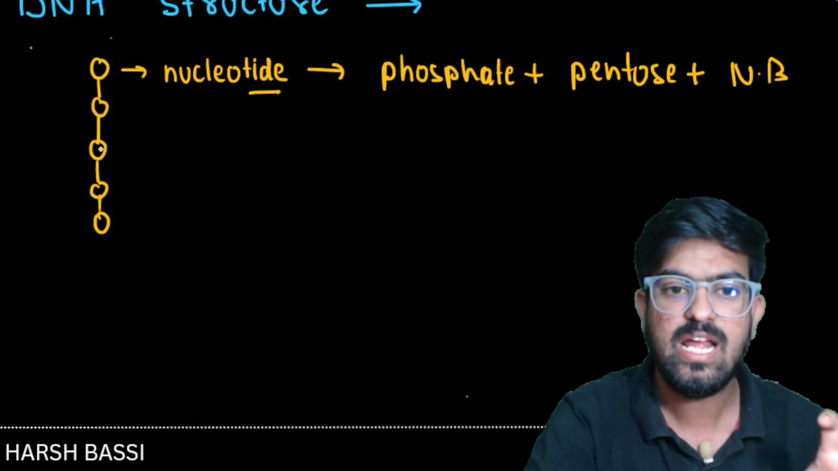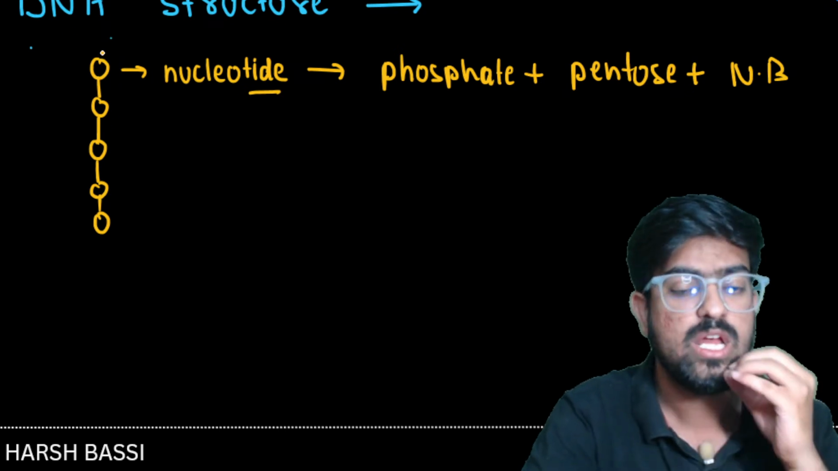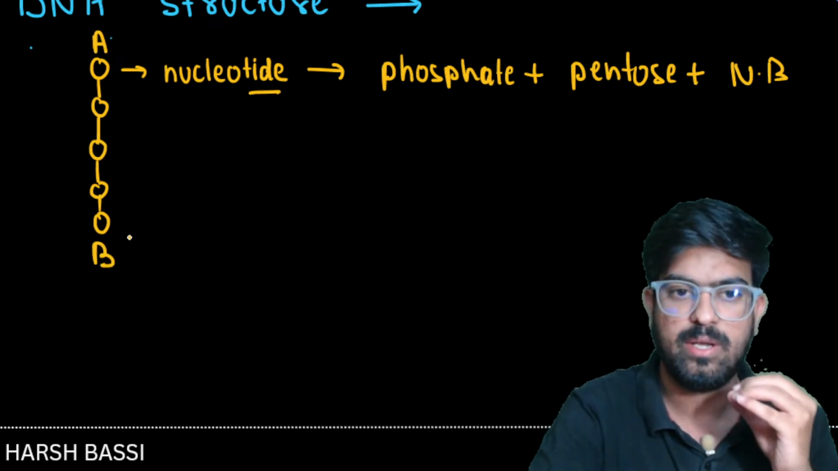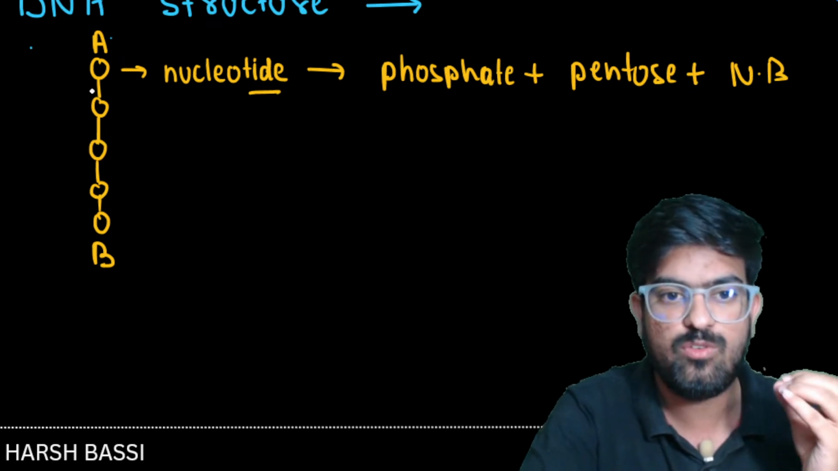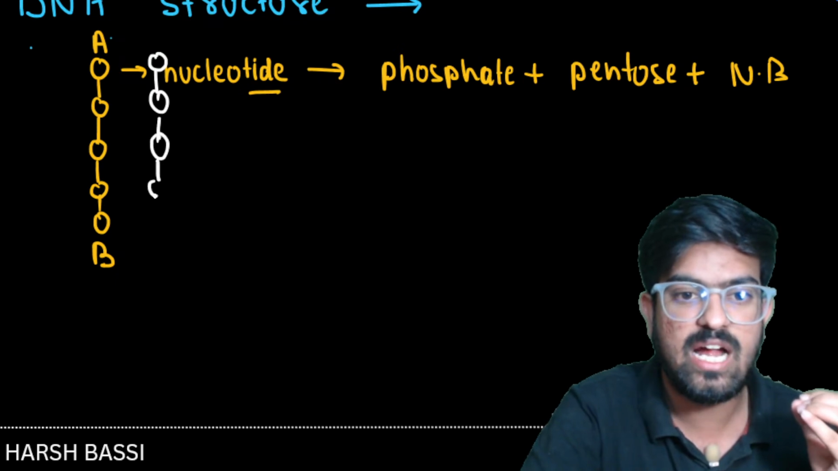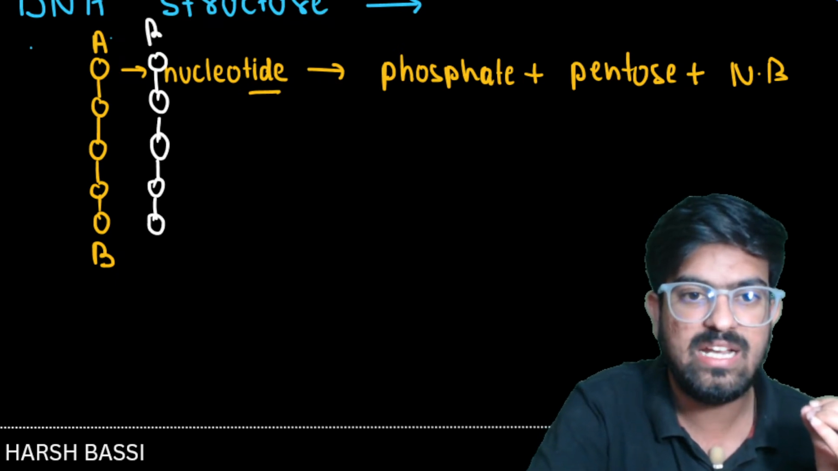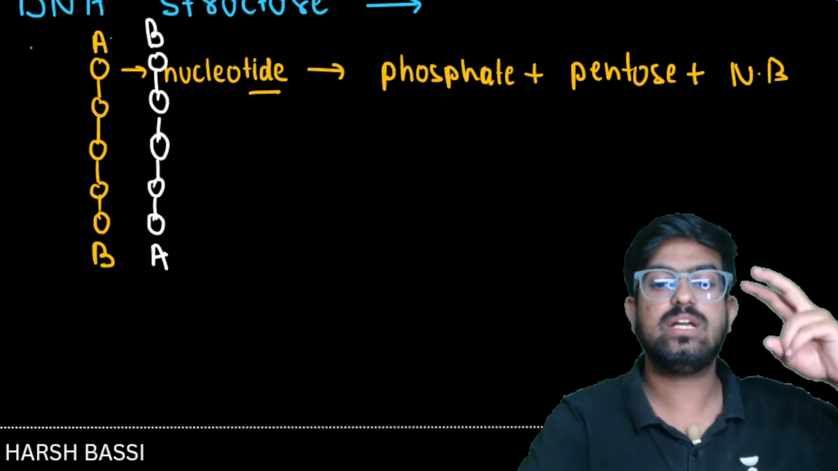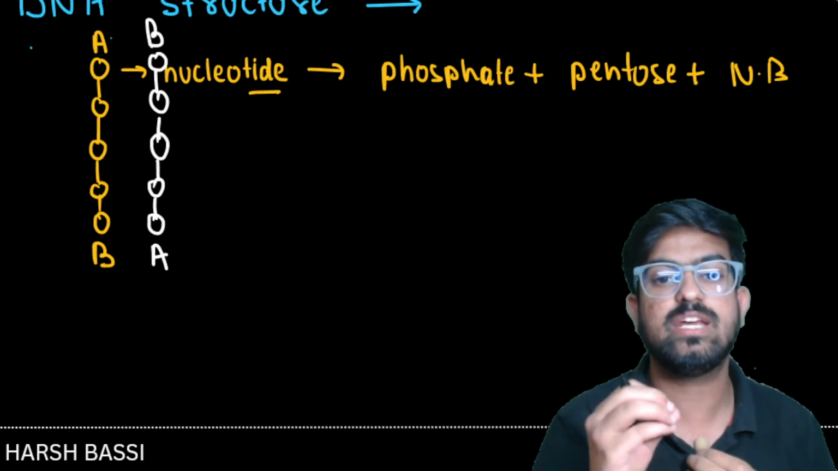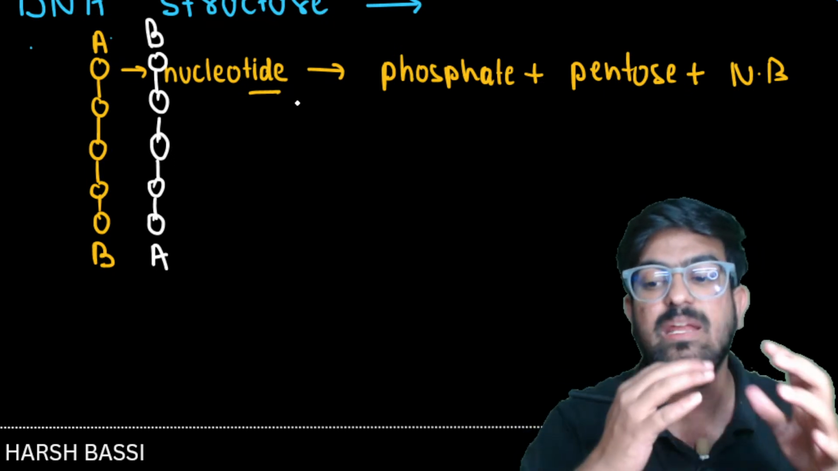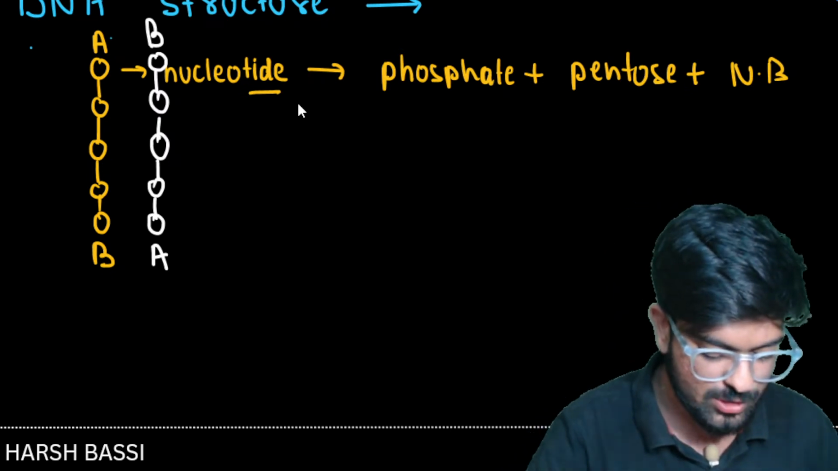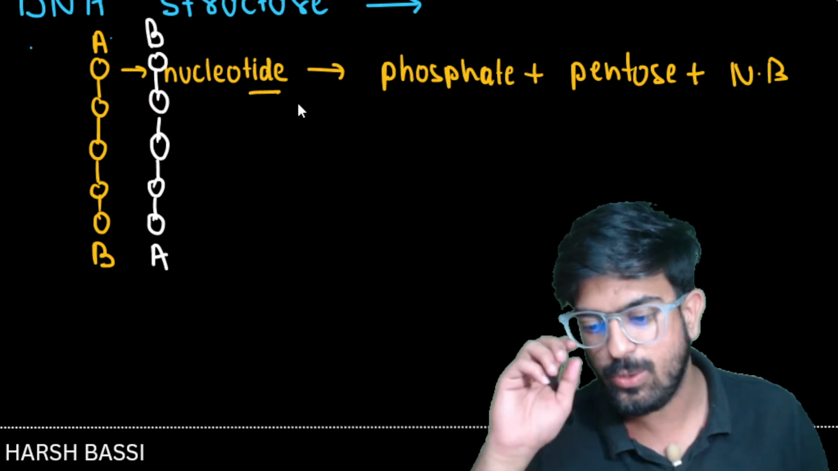So there is one strand of the nucleotide and there is another strand of the nucleotide. For example, if this strand starts from point A and ends at point B, the other strand will start from point B and will end at point A. That means both the strands which you are able to see here are anti-parallel. Okay, clear to everyone? Yes or no? B to A, exactly, right?